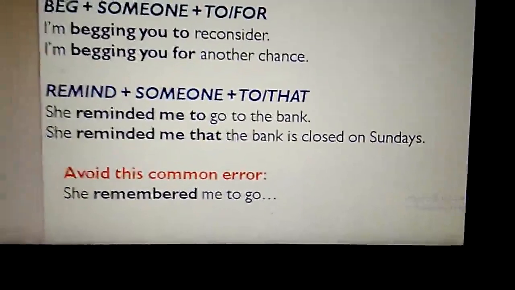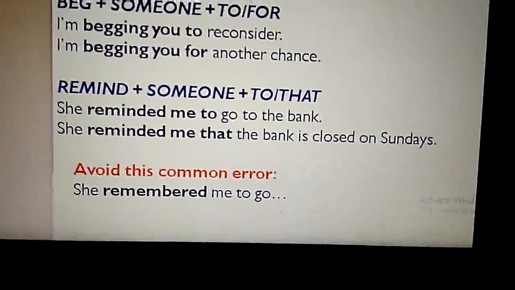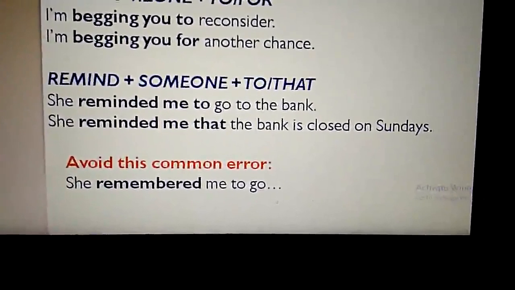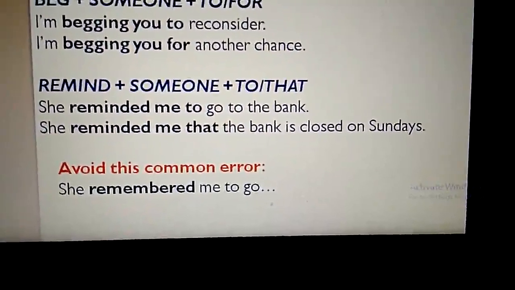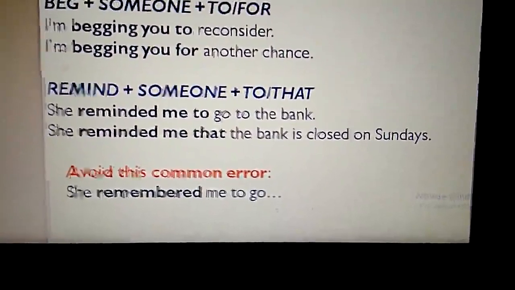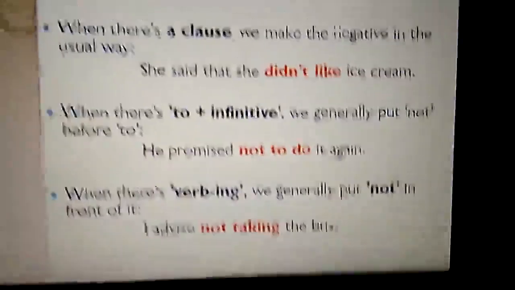After someone we got that. So this is the other pattern. Actually, avoid this: she remembered me to go. She remembered me, we can't say this. Reminded me we can say, but instead of remind we can't use remembered. So this is one error which we have to avoid.